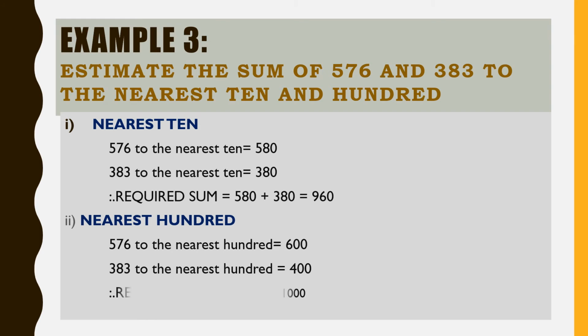Now let us see the required sum: 600 plus 400 equals 1000. So I think you followed, and above we have the required sum 580 plus 380 equals 960. So we obtain the nearest 10, that is 960, and the nearest 100, that equals 1000.